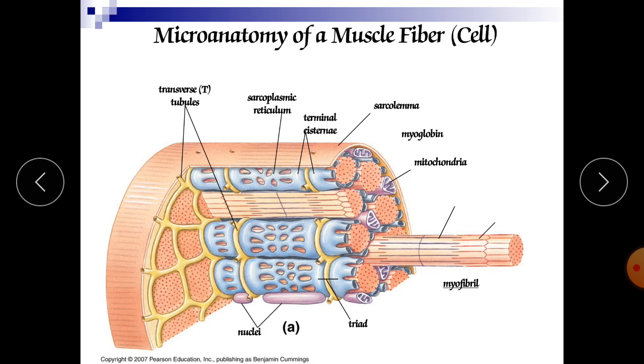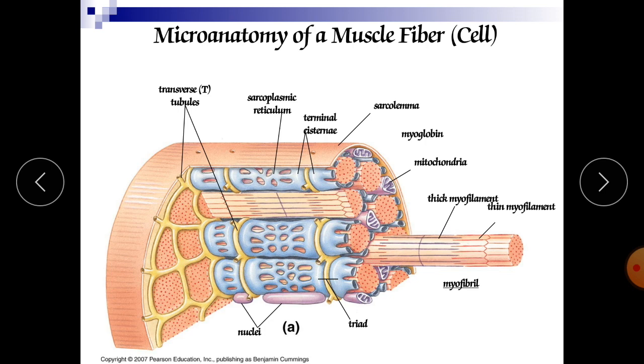It is a microfibril. This one. This is the thick filament and this is the thin filament. If you see this microfibril, these are the structures at high magnification.